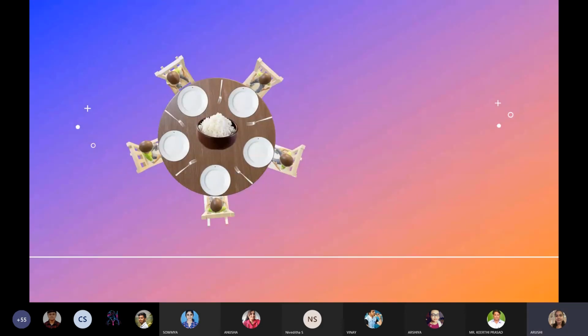Here there are 5 philosophers P0, P1, P2, P3, P4 seated around the dining table. There are 5 forks F0, F1, F2, F3, F4 beside them. Each philosopher has 2 states, thinking or eating, because the job of the philosopher is to think. And if they are hungry, they will start eating.